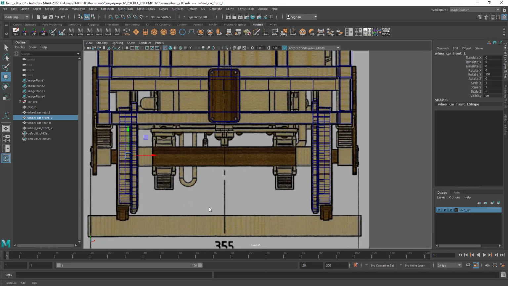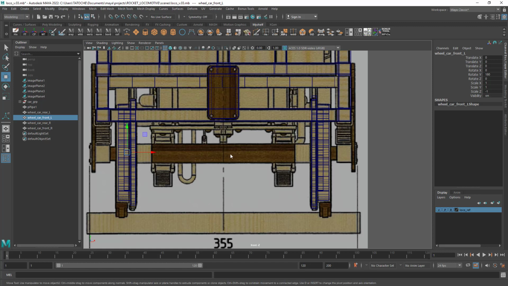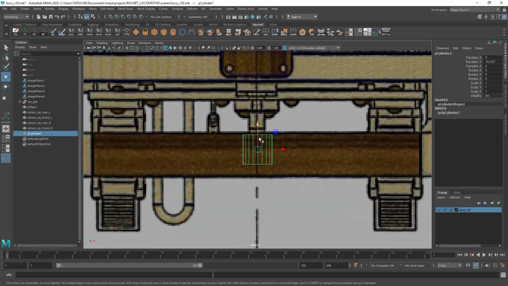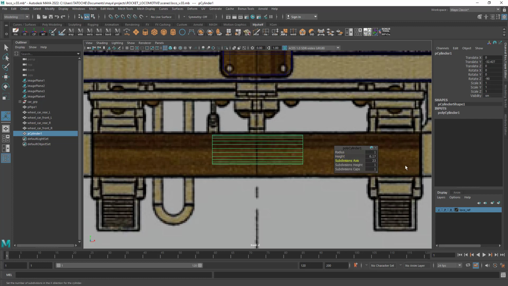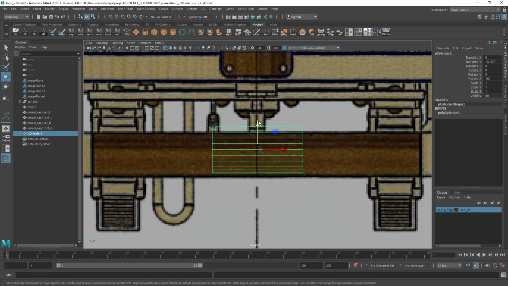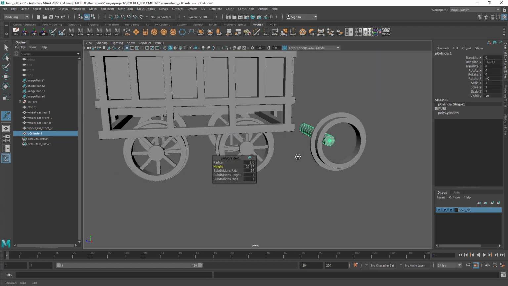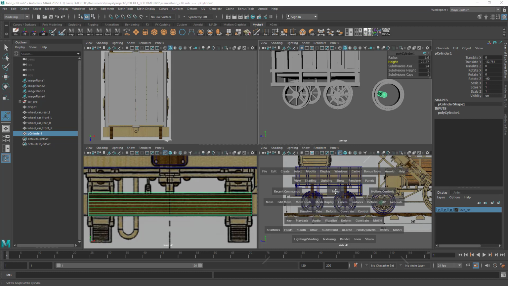Okay, now let's model the axle. Create a cylinder. Now let's translate it and rotate it properly. Increase the height, the subdivision axis, and the radius. Move it down a little bit. Okay, increase the height. We need to translate it to the right place.